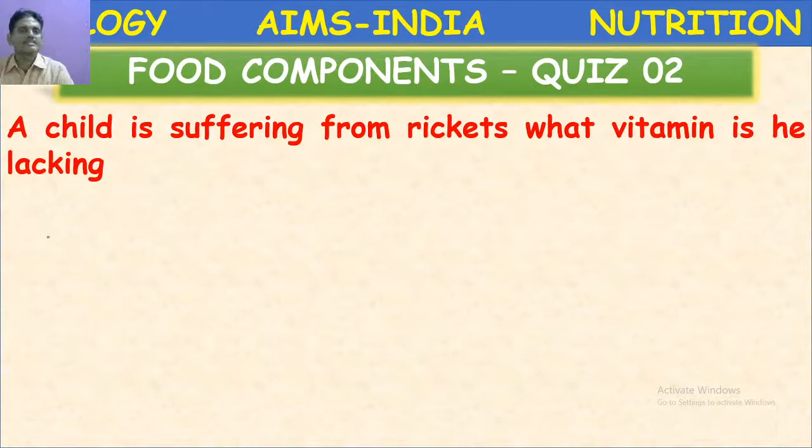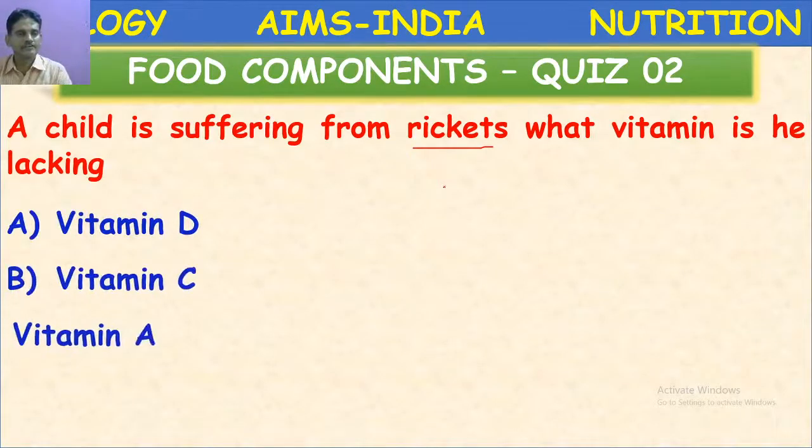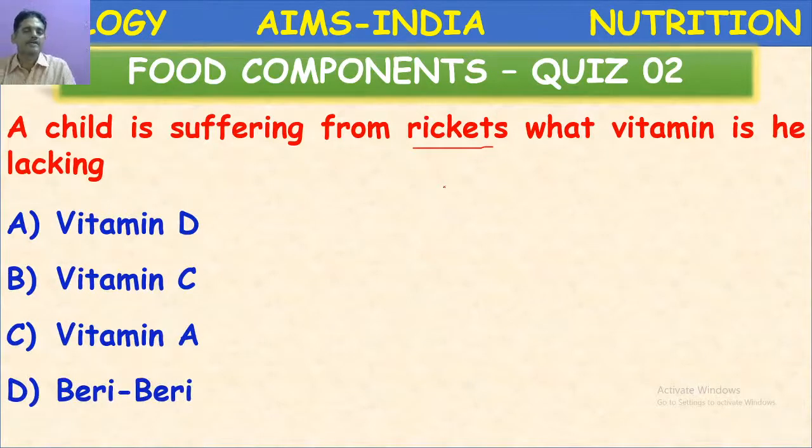A child is suffering from rickets. What vitamin is he lacking? Vitamin D, vitamin C, vitamin A, beriberi. Okay, rickets. The clue I am giving: bent bones or bow-like bones.